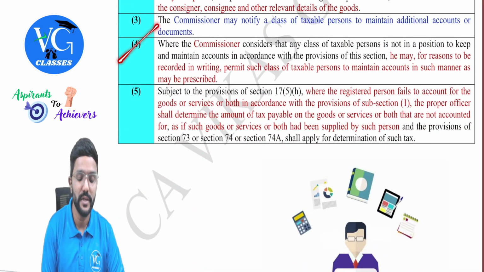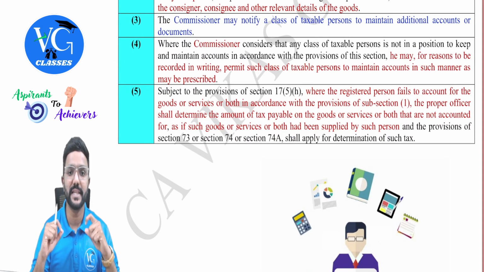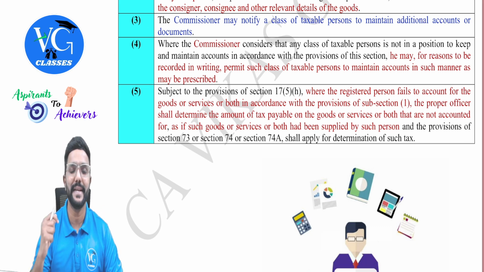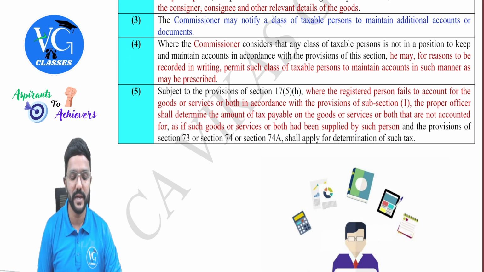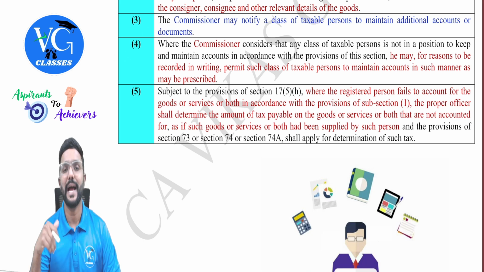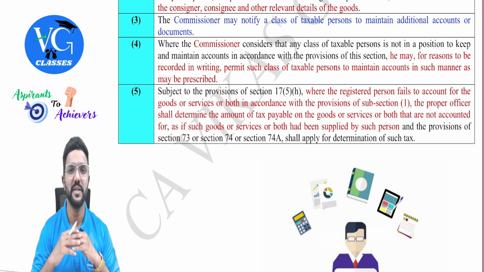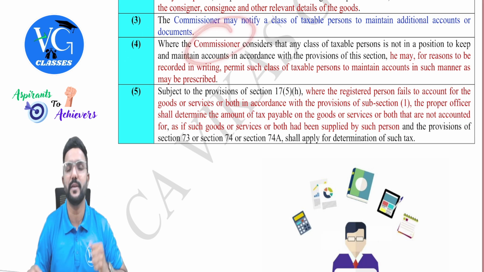Then going back to section 35 subsection 4, guys, where the commissioner considers that any class of taxable person is not in a position to keep and maintain accounts in accordance with the provisions of this section, he may, for the reasons to be recorded in writing, permit such class of taxable person to maintain accounts in such manner as may be prescribed. Assume I am a small supplier registered under GST, but I am not able to maintain all the details given here. So can I request the commissioner, give me some exemption?